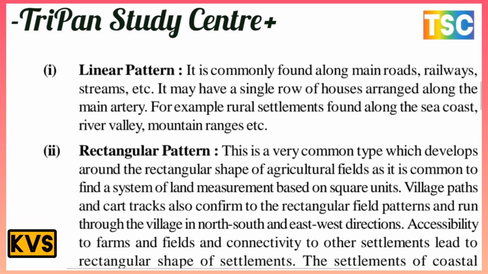First, the linear pattern. The linear pattern is commonly found along main roads, railways, streams, etc. It may have a single row of houses arranged along a main artery, for example rural settlements found along the sea coast, river valleys and mountain ranges. This is an important linear pattern.